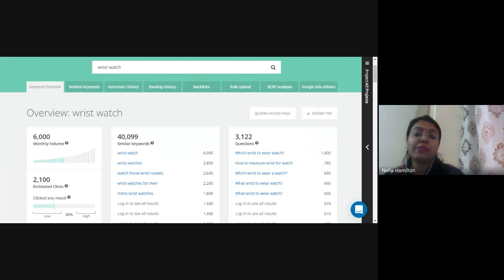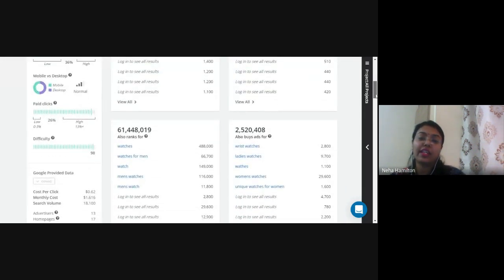So this is the maximum question people are asking for, getting 1,400 clicks. How to measure wrist for watch? Which wrist to wear a watch? Which wrist to wear watch? So these keywords are getting 600, 690 clicks, right?